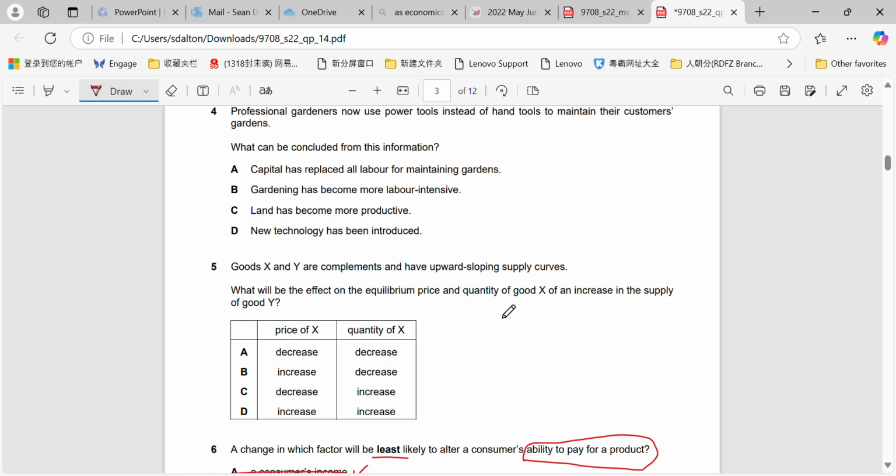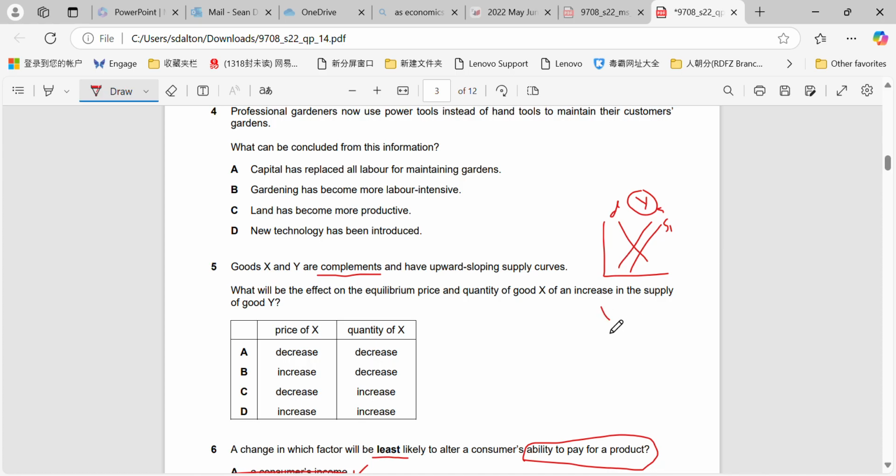Okay, good X and good Y are complements and have upward sloping supply curves. What will be the effect on the equilibrium price and quantity of good X of an increase in the supply of good Y? Okay, so if they are complements, good X, increase in the supply of good Y. Okay, so for good Y, increase in the supply, so good Y will have price goes down and quantity traded goes up.